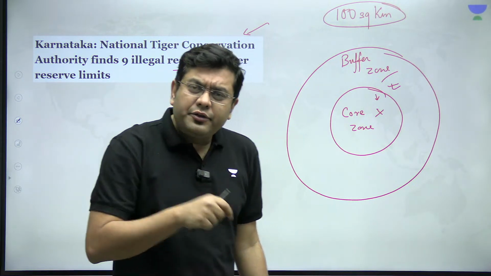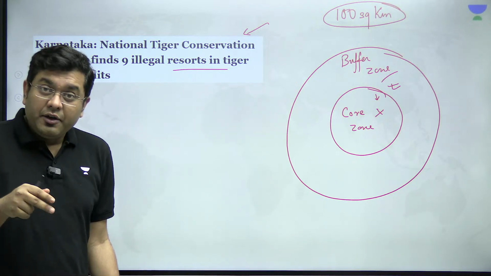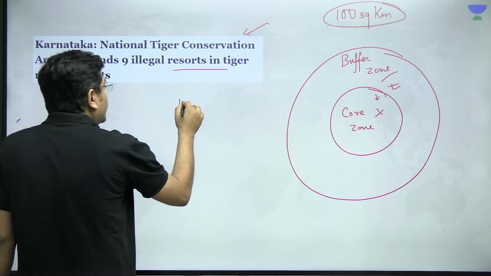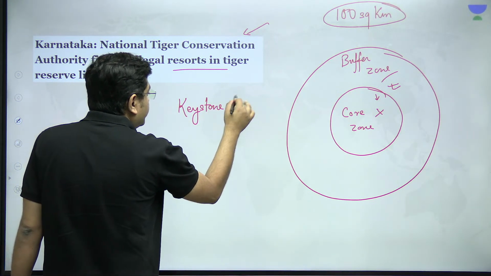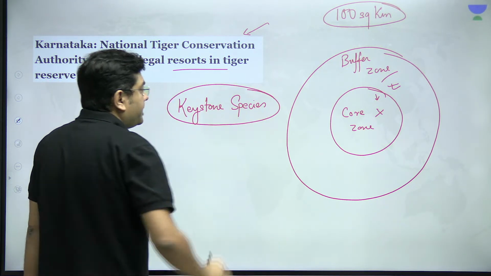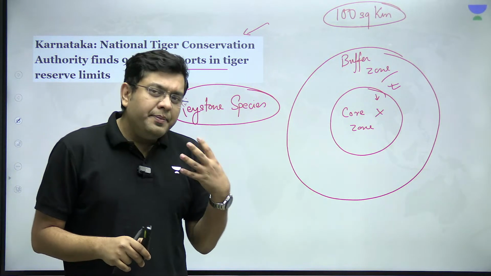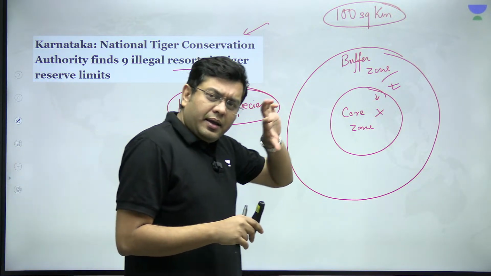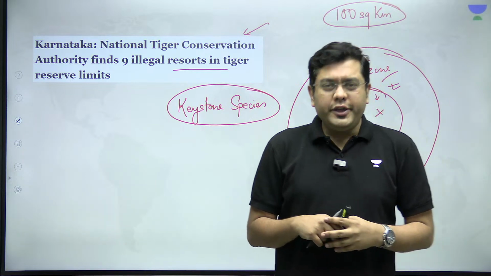So tigers are included in a kind of species. When we talk about the different types of species, tigers are included in what we refer to as the keystone species. Keystone species. What do we mean by keystone species? So the concept comes from the exact English interpretation and translation of a keystone.